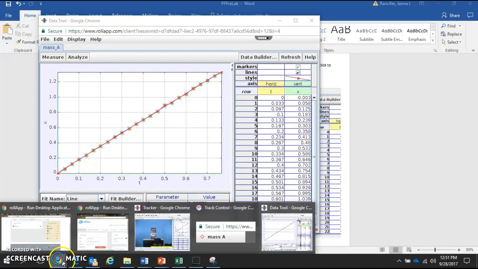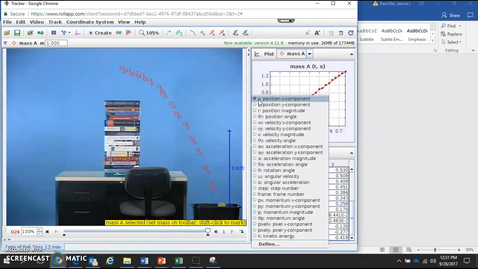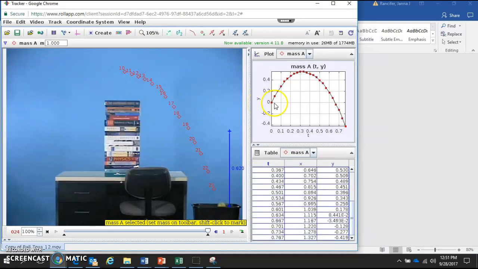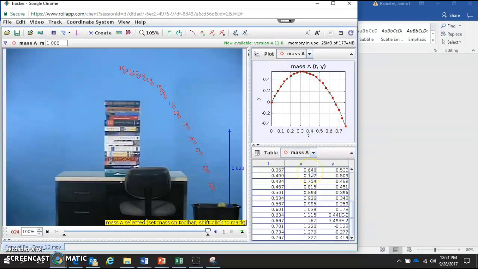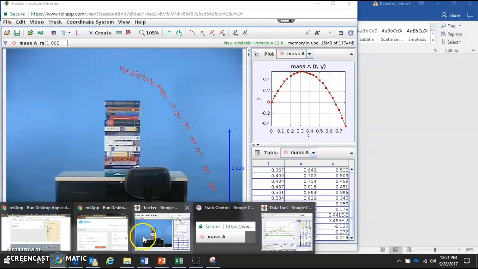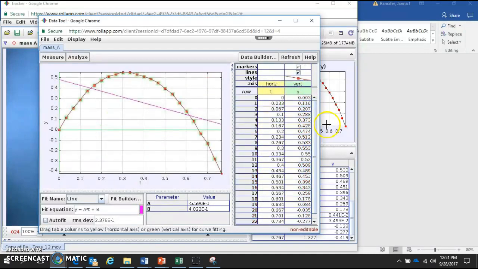and pull this up. So let's say I don't want to plot X versus T. Let's say I want to plot Y versus T. I can click the vertical axis and I can change to the Y position component. And then I click again, or I right click, Analyze, go back to this window, and see now I have all these graphs everywhere. I can select the column I don't want to see, I right click the column, and I can go to Cut Columns. And bam, now it's just Y versus T.